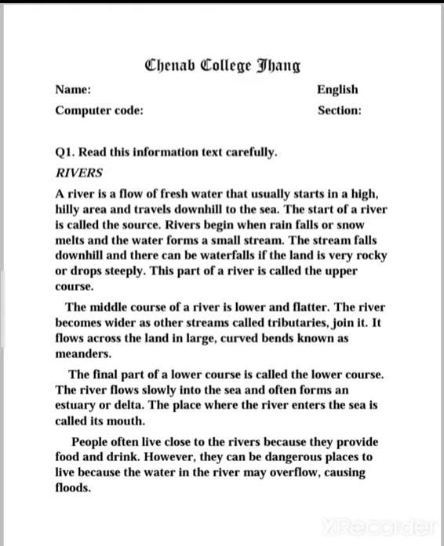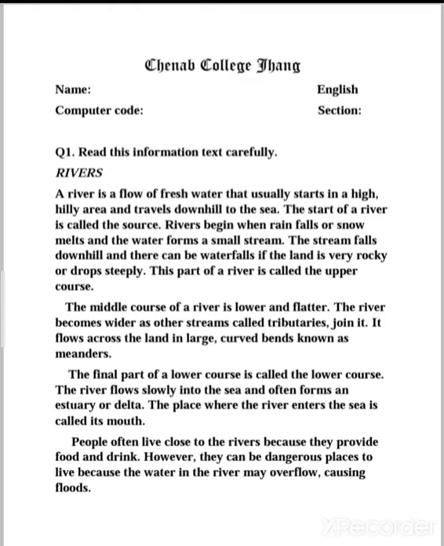The middle course of a river is lower and flatter. The river becomes wider as other streams called tributaries join it. It flows across the land in large curved bends known as meanders. So now there is another part of the information about the river given in the second paragraph. It is about the middle course and how the tributaries join it and it becomes wider.